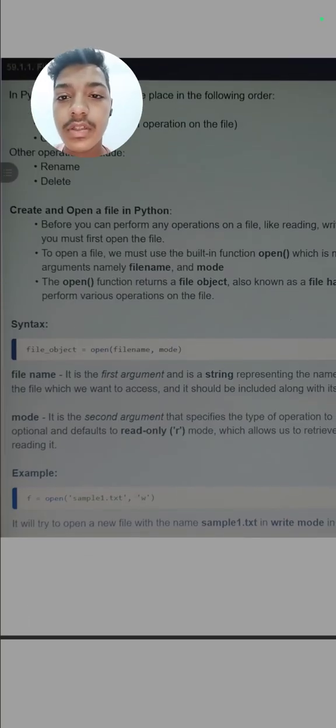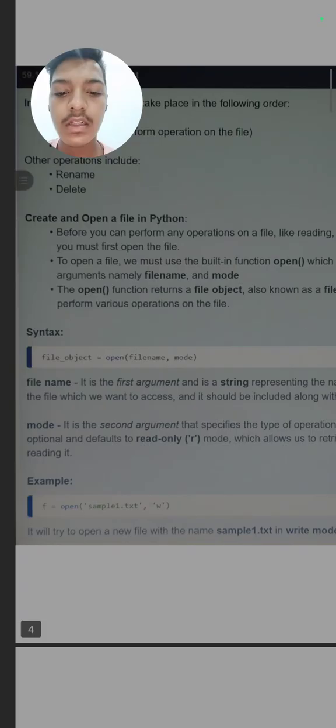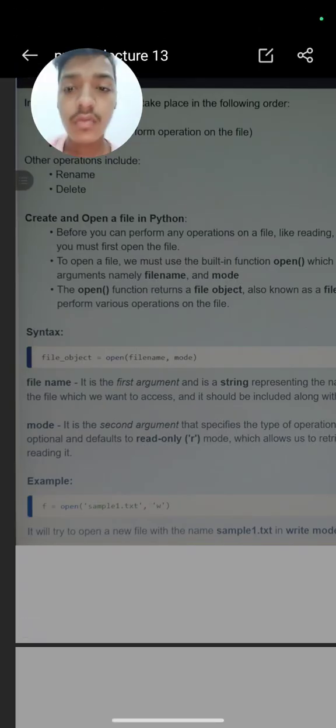So what is the syntax of this file open? The syntax is file object, this is a variable, is equal to open, means this function, and inside this we will pass two arguments: file name, means the name of the file, comma, the mode, means we want to read it, we want to write it, or we want to do any other operation.